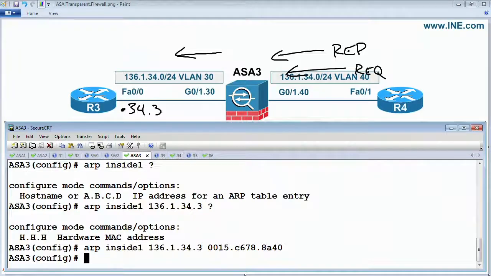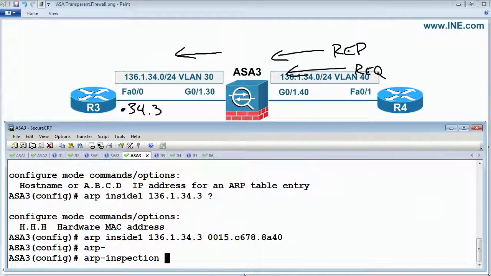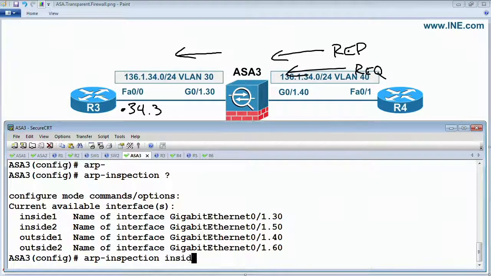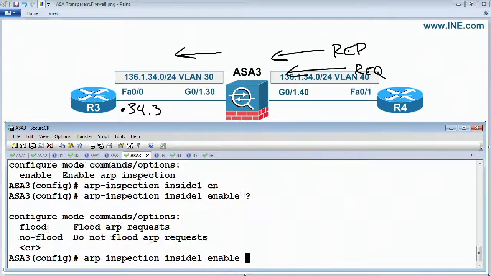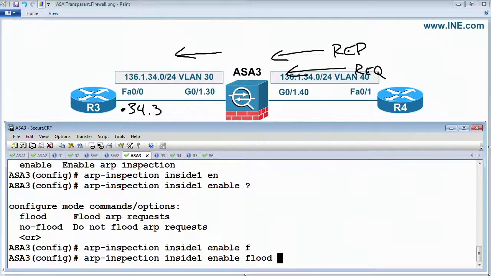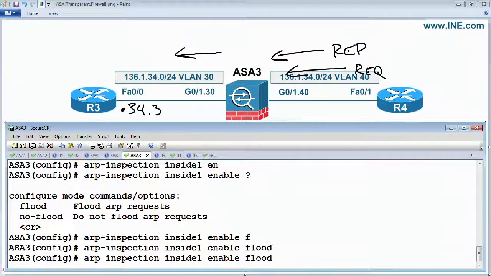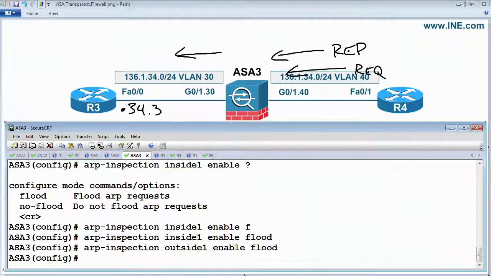We could then specify when we do ARP inspection on inside 1, do we want to enable the flooding of ARP requests, yes or no? So let's enable it, but let's also flood requests. Okay, the same on the outside. So the link to router 3 there is inside 1, the link to router 4 is outside 1.